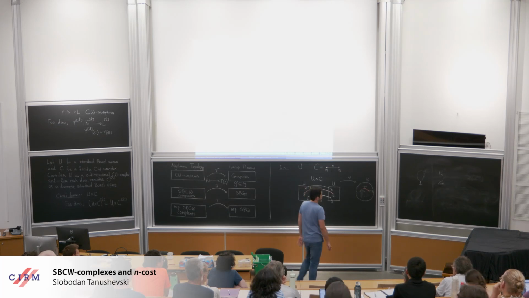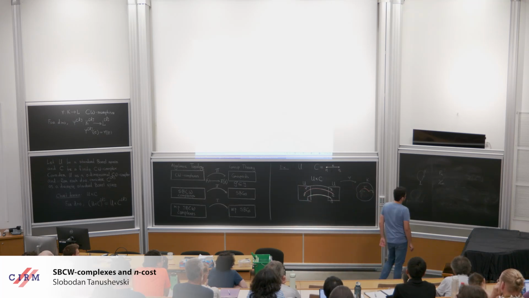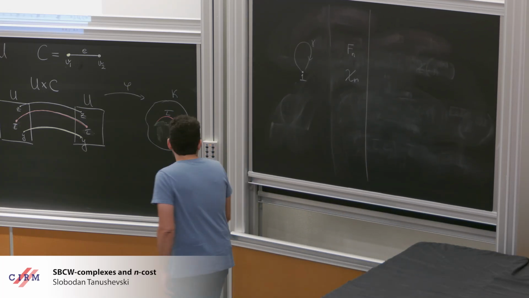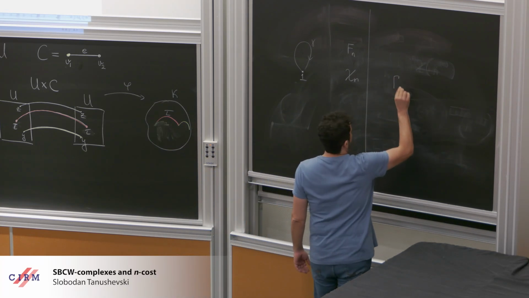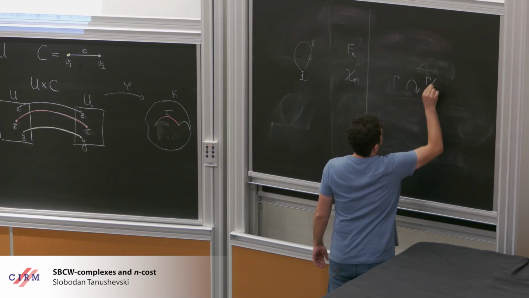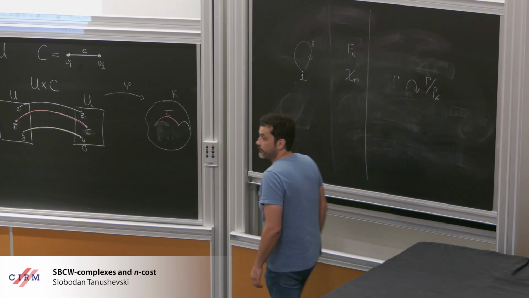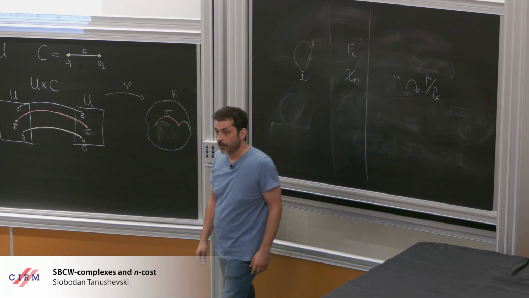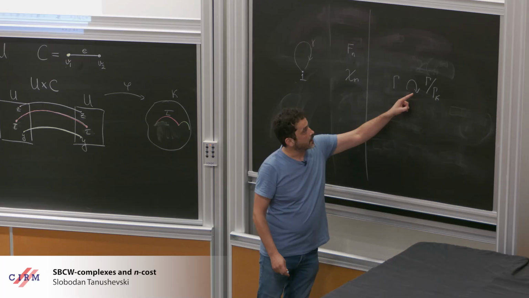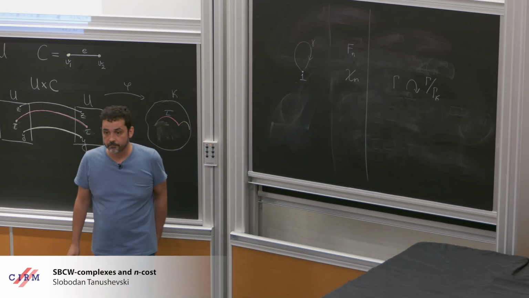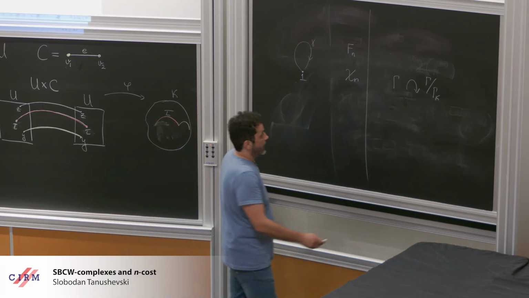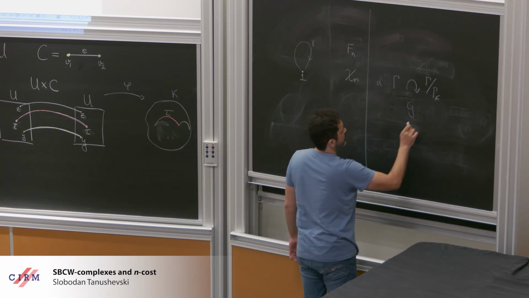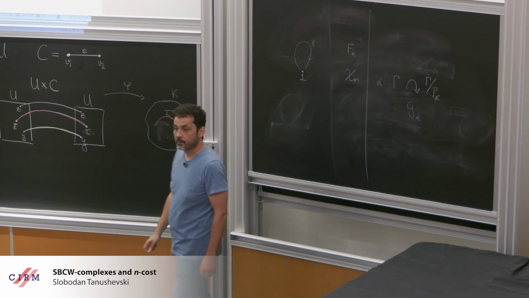Another thing I want to say here is that this quantity can be described in the following way. The group gamma acts on this coset space. On this coset space, I can put a uniform probability measure, and then gamma acts in a probability measure preserving way. And then I can associate to this action, let's call it alpha, a groupoid, the action groupoid. You know how it works.